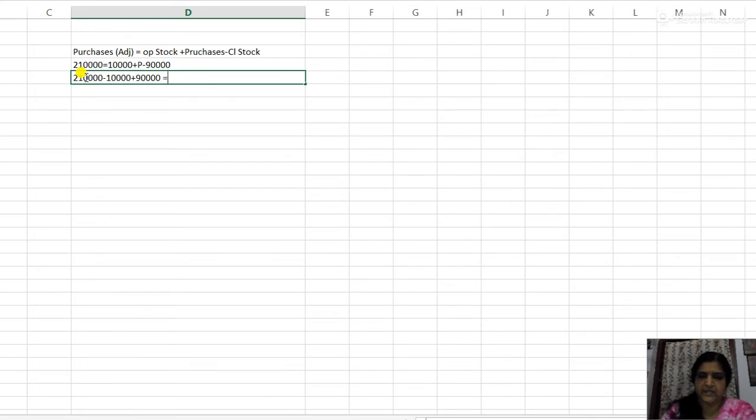So that will be equal to 2,90,000. So here the purchases amount to 2,90,000. The purchases you have to take in the statement of profit and loss amount to 2,90,000, and the 2,10,000 is only the adjusted purchase.